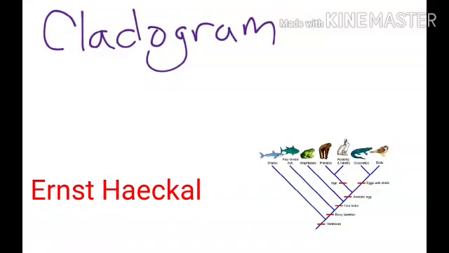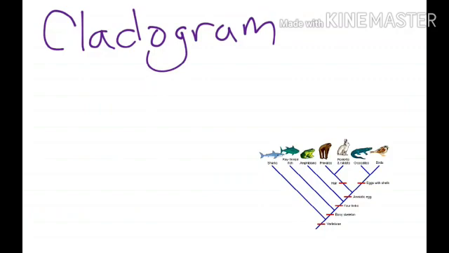See the topic cladogram. Cladogram was introduced by Ernst Haeckel. Clad is a Greek word meaning branch, and gram means character. So this system of classification takes into account ancestral traits among the species. Traits means characters, and the derived characters are also given in the primary line.